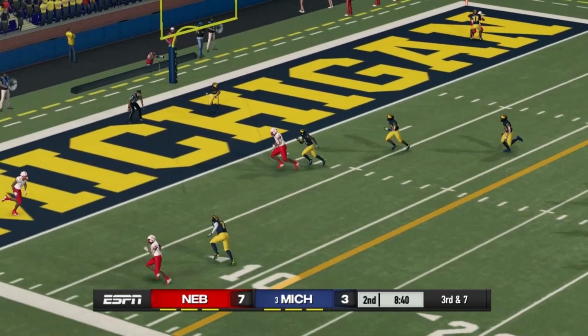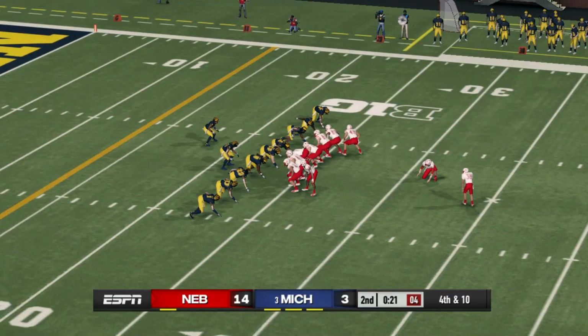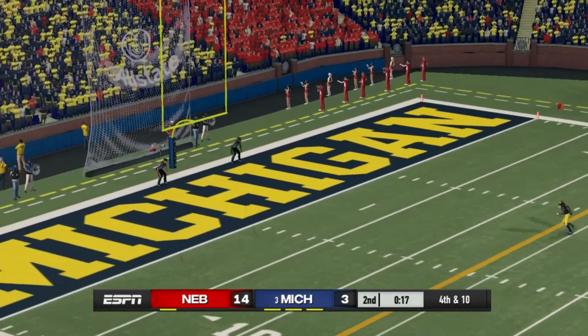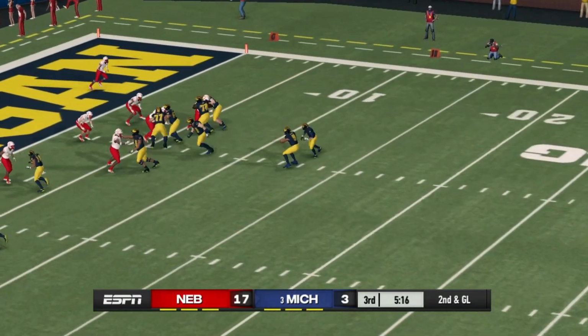Now Sims throws to the end zone. That's caught, and again, it's Eric Gilbert for the touchdown. Nebraska then would add a field goal before halftime. They're up 17-3, so looking good.